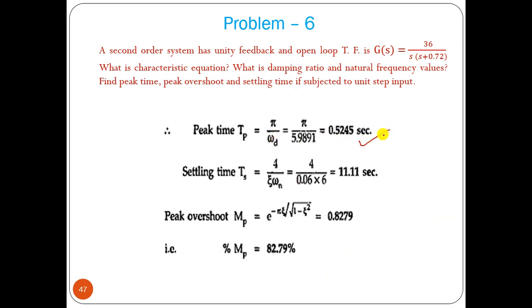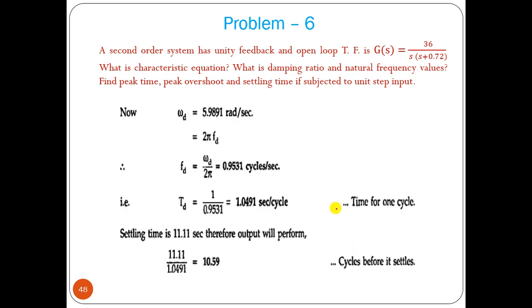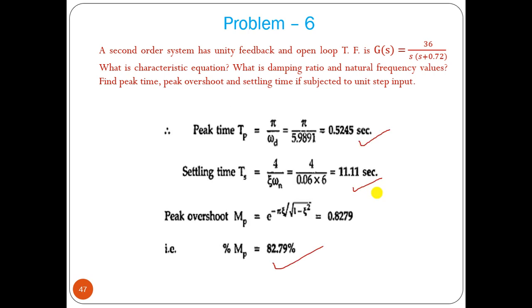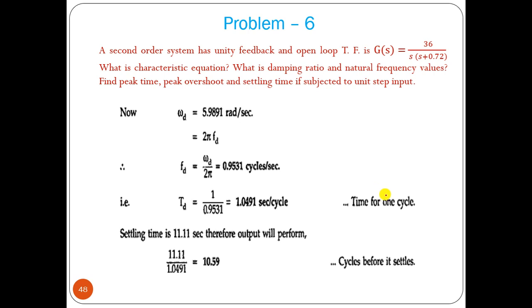Okay. Then settling time is 4 by zeta omega n. Maximum overshoot we can find out. Okay, this is the same problem. Now in that problem, let us include another point, that is how many cycles it will require in order to settle.